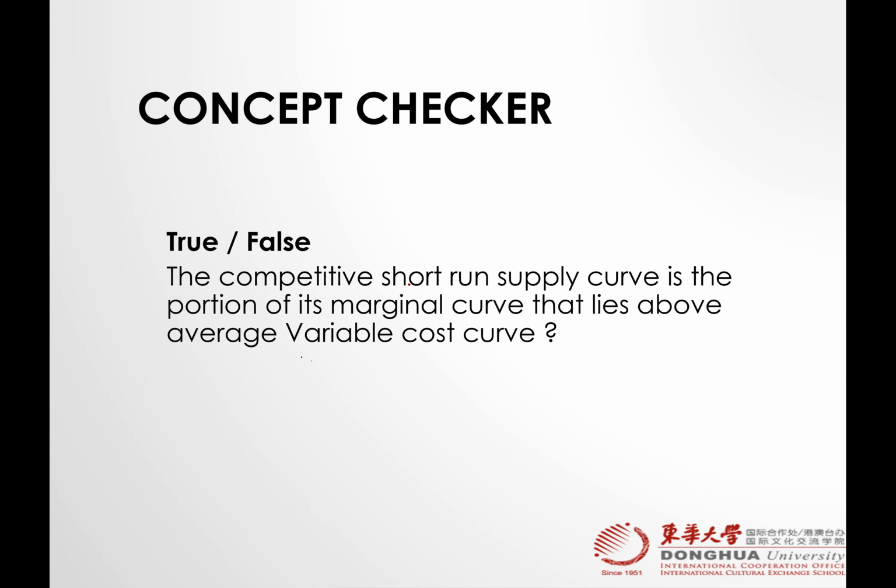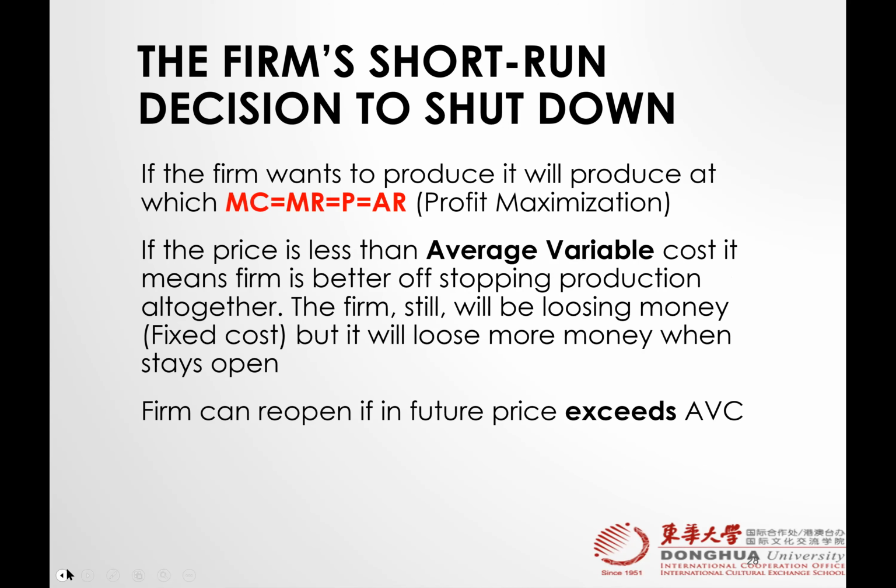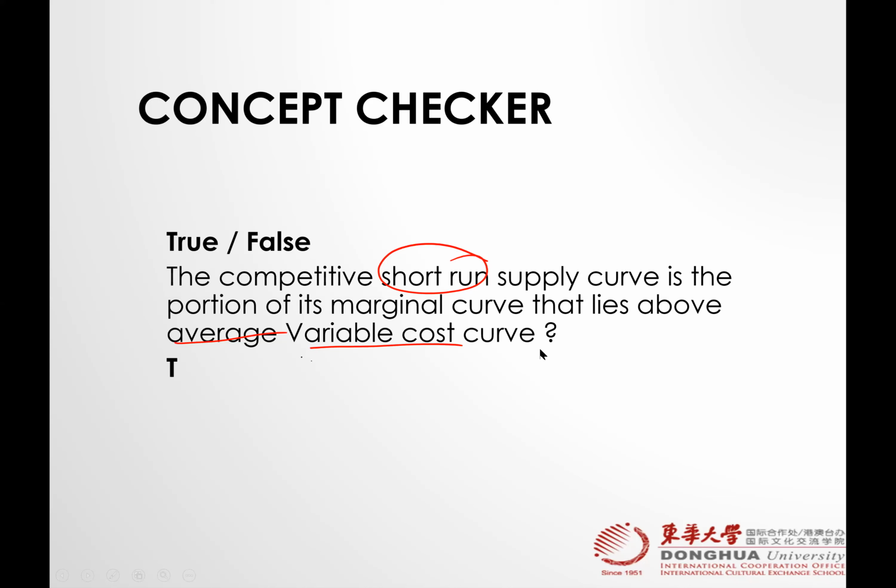the comparative short-run supply curve is a portion of MC that lies above average variable cost. Then it is true. If there is written the average total cost, then it would be false, right? Because that is the long-run supply curve. Any question? Pike, Subhan? No, sir. Okay, good.